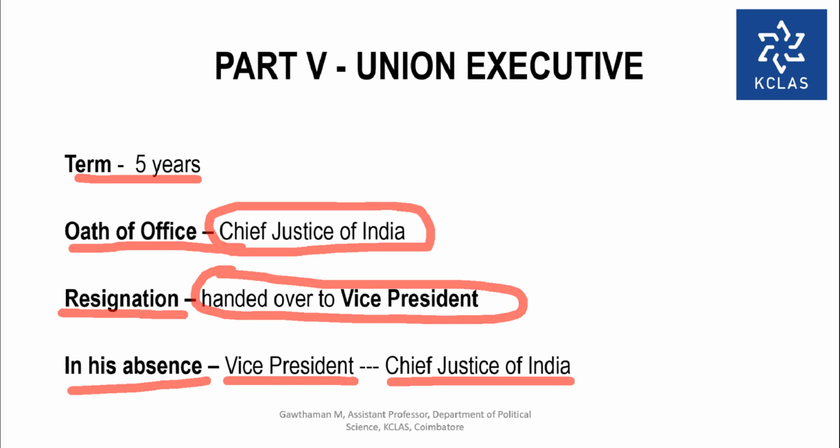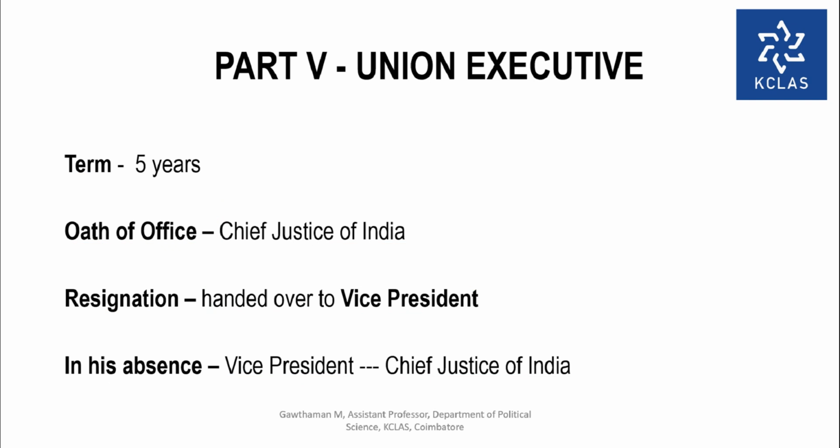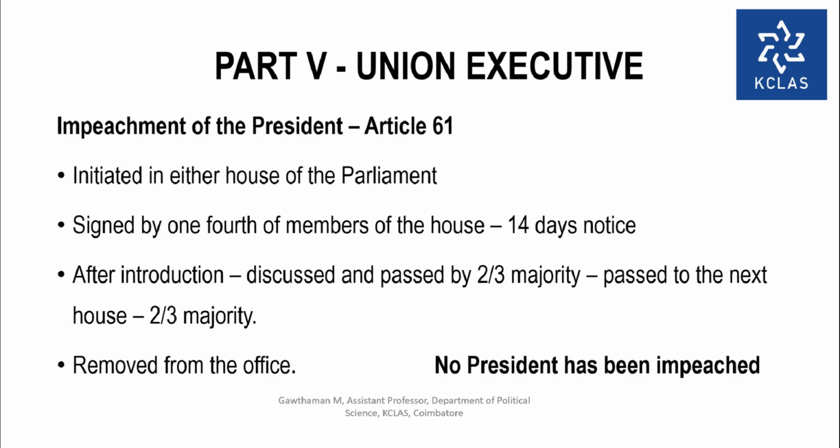So that is the order: President, Vice President and Chief Justice of India. So these are certain general informations regarding the President. And now the last part is the impeachment of the President.